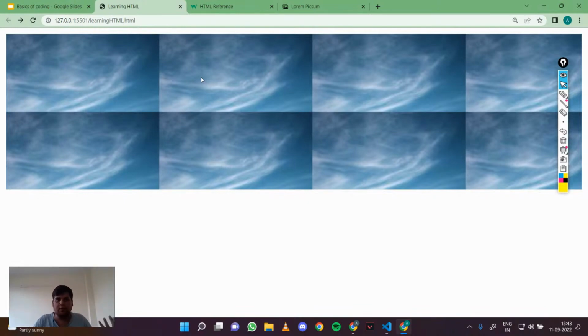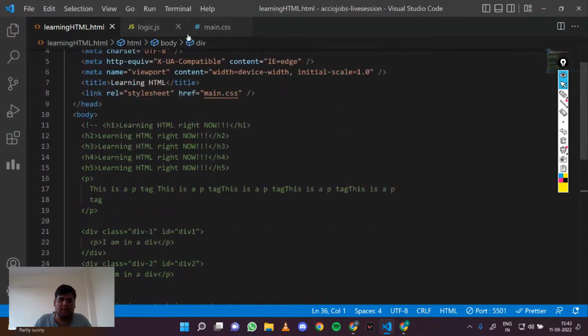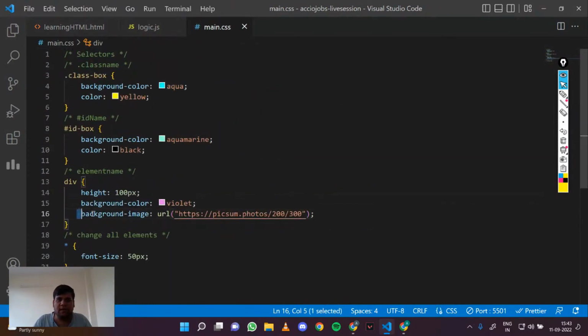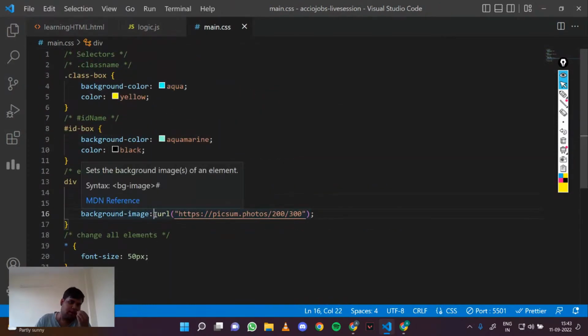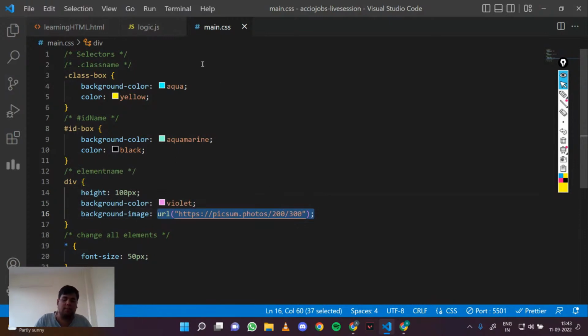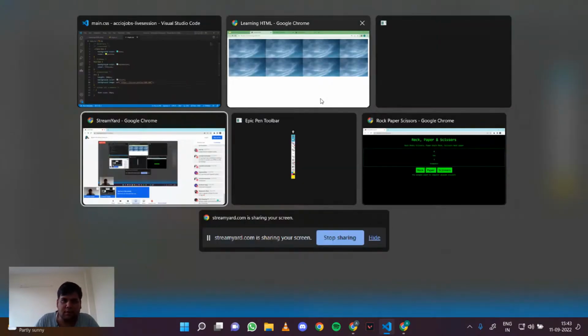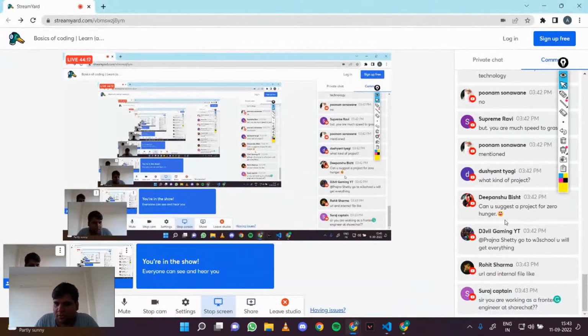You can also add a property of no repeat, but that's how you basically insert the background by going to the styles and placing the background image. If you have it in your assets, then you can do it this way, or if you have a URL, you can do it this way, right? So that's how you insert a background image. Okay, so let's just move on to JavaScript, right?